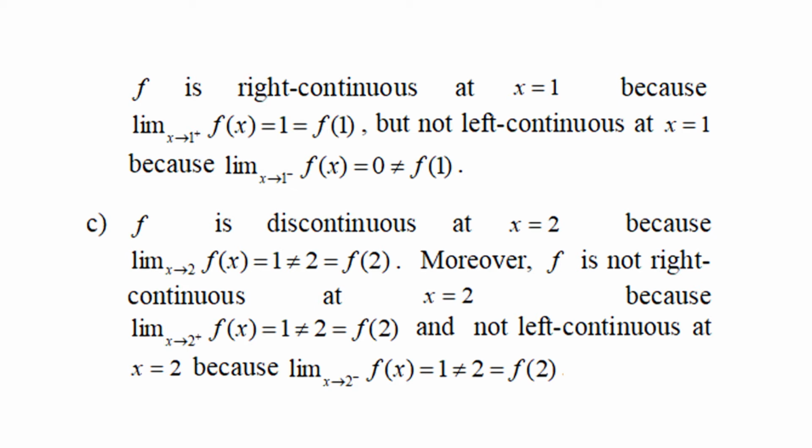f is discontinuous at x equal to 2 because the limit of f of x as x approaches 2 equals 1, not equal to 2, which is f of 2. Moreover, f is not right continuous at x equal to 2 because the limit from the right equals 1, not equal to 2 equal to f of 2, and not left continuous at x equal to 2 because the limit from the left equals 1, not equal to 2 equal to f of 2.